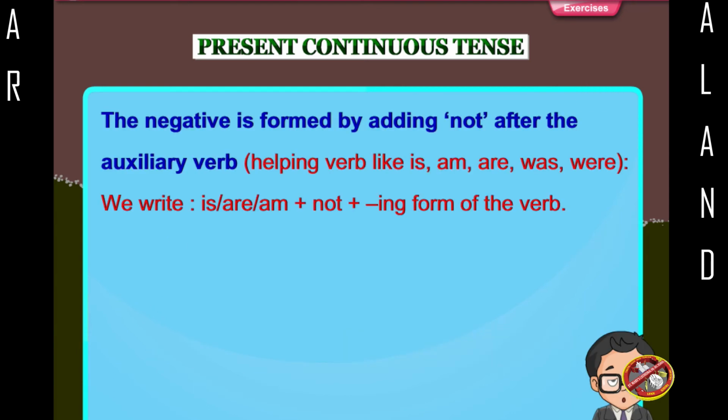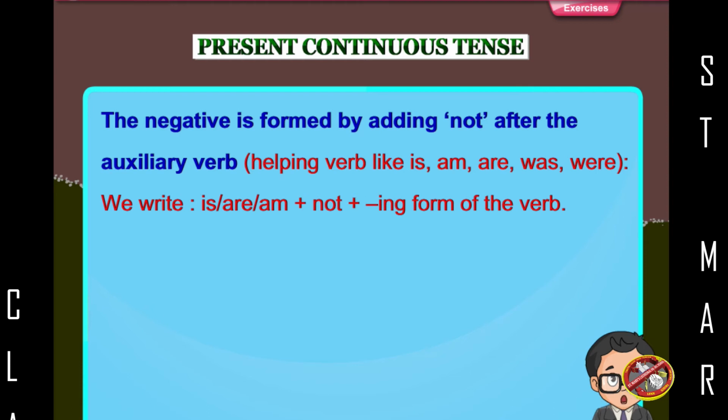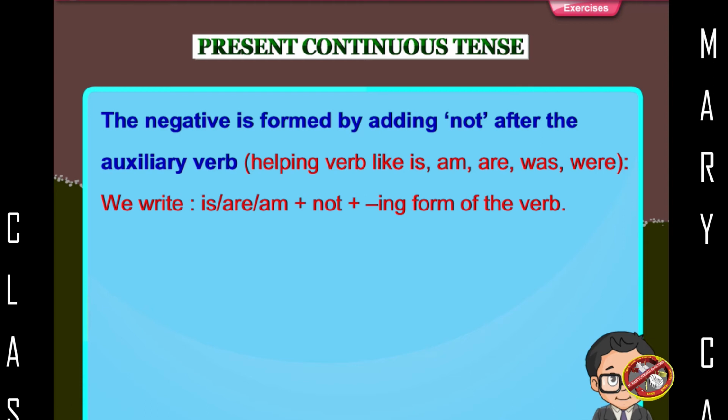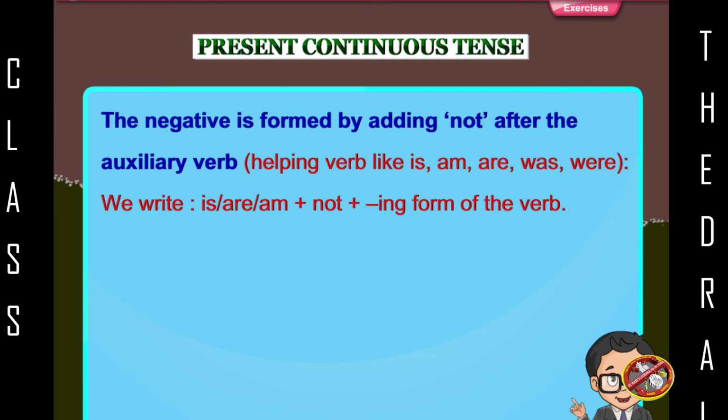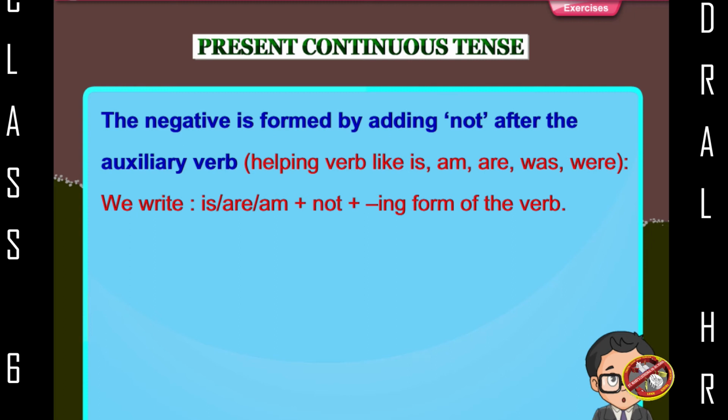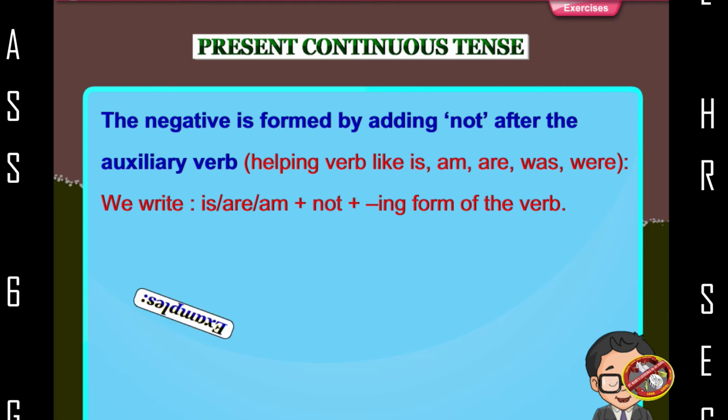The negative is formed by adding not after the auxiliary verb, a helping verb like is, am, are, was, were. We write is, are, am, plus not, plus the ing form of the verb.